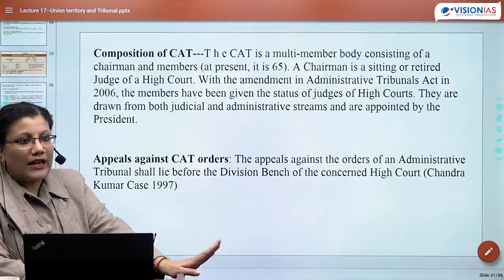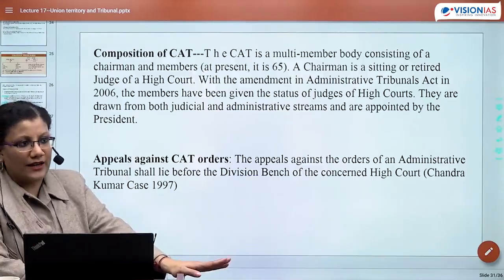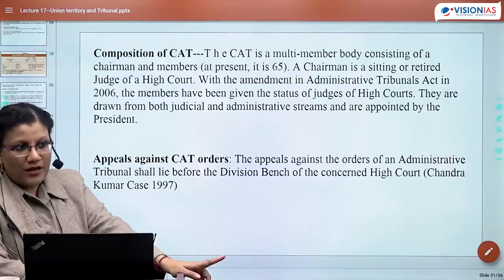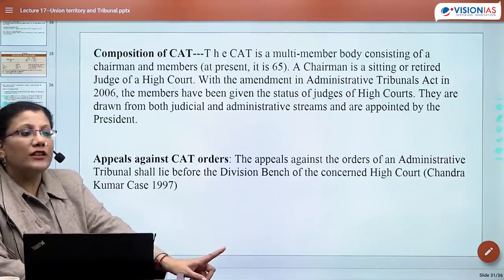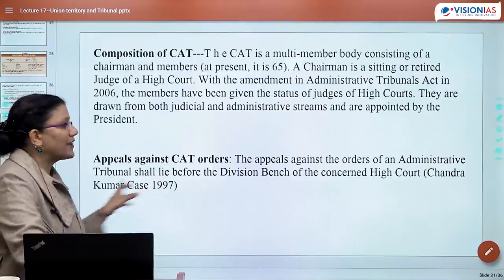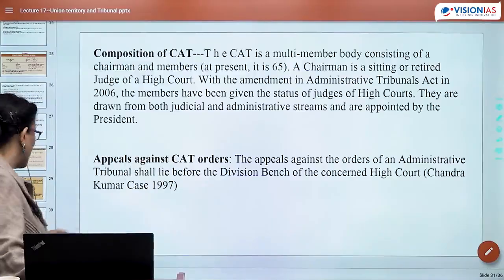No. CAT के पास original jurisdiction है, but CAT के पास absolute नहीं है. So grievances from CAT can go forward, but they can only go forward to the concerned division bench of the nearest High Court. ठीक है? So High Court would be taking forward the appeal. So appellate jurisdiction चला जाएगा concerned High Court को.